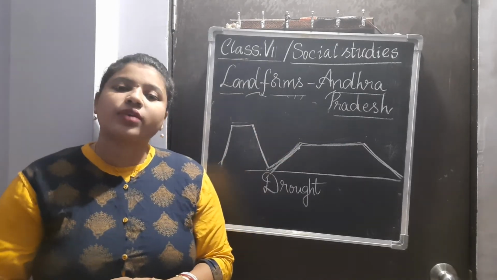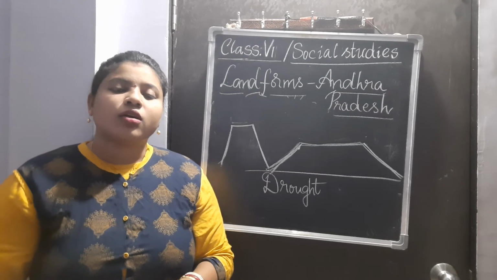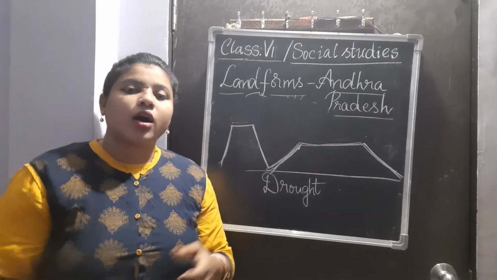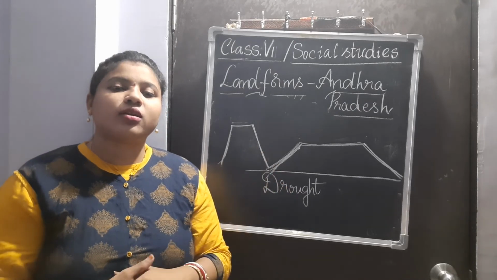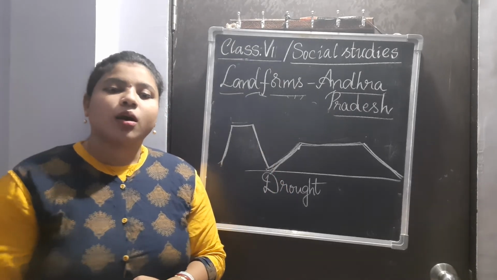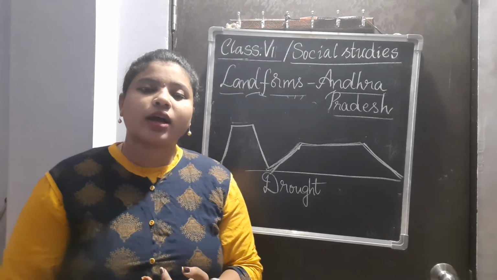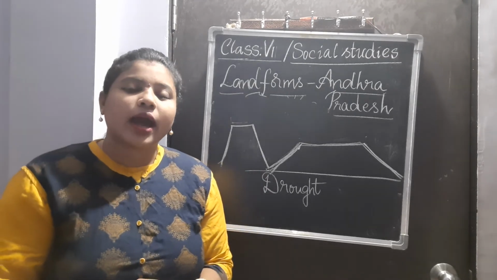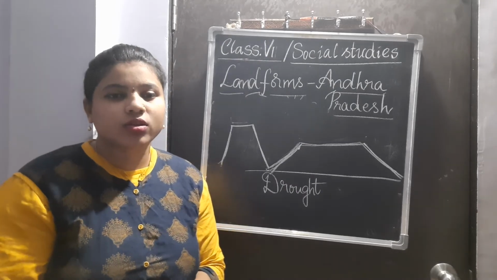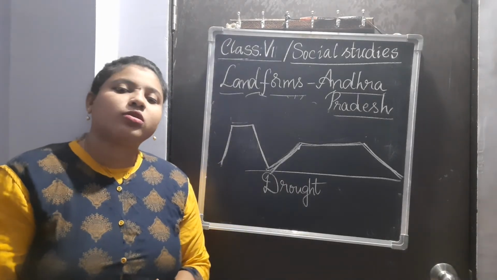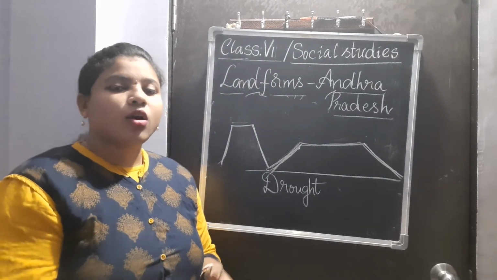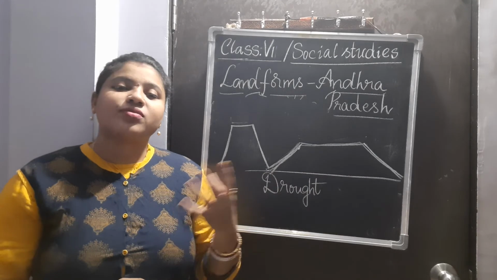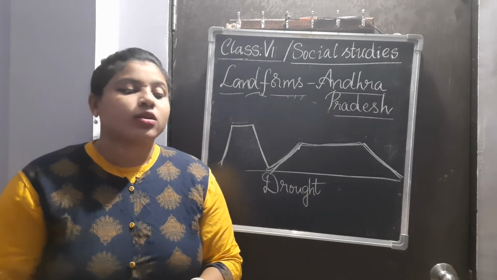In this lesson we have discussed what landforms are, and what Andhra Pradesh has. Every part of Andhra Pradesh has a different kind of landform: one has mountains or hills, one has plains, and another has plateaus. We have discussed food crops, cash crops, and aquaculture. And we have discussed the diversity of lifestyle, that means the lifestyle depends on the landform that the city or village is surrounded by. So this was the lesson.